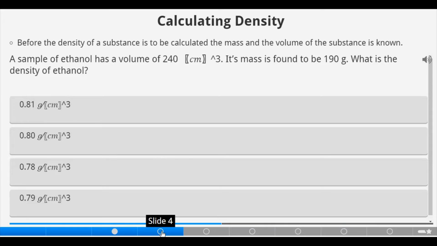Now, to calculate density. Before the density of a substance can be calculated, the mass and the volume of the substance must be known. Let's try and start with this activity. A sample of ethanol has a volume of 240 centimeter cube. Its mass is found to be 190 grams. What is the density of ethanol?